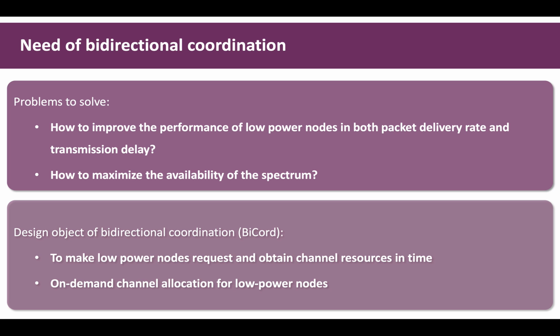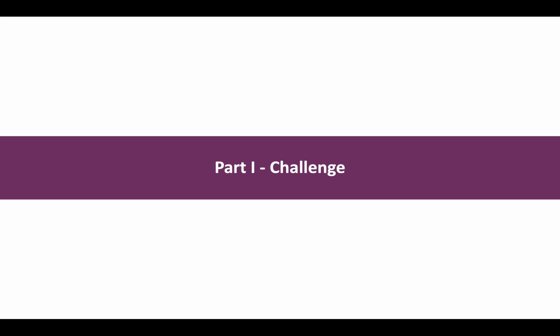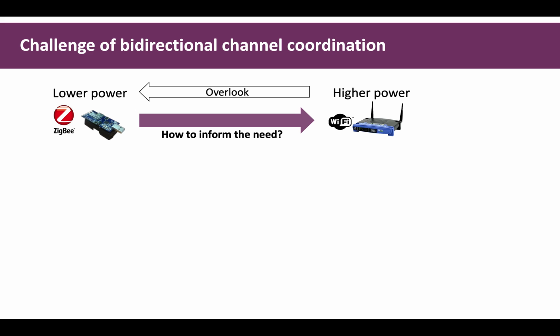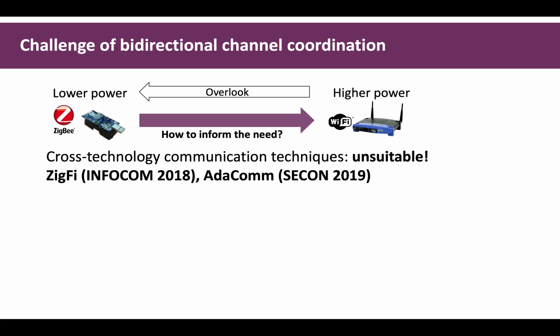We need a scheme to improve the performance of low-power nodes and to increase the channel utilization. To achieve this, we propose bidirectional coordination, which enables proactive request of channel resources and on-demand channel allocation. In the first part, we describe the main challenge. Due to the power asymmetries, it is difficult for Zigbee nodes to interact with Wi-Fi devices and let them know about their needs. Moreover, existing cross-technology communication techniques from Zigbee to Wi-Fi are unsuitable to build a channel coordination scheme.